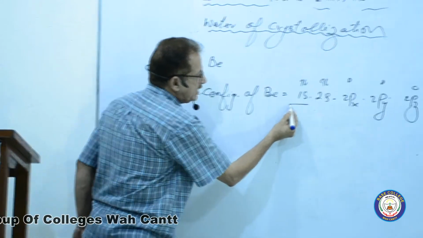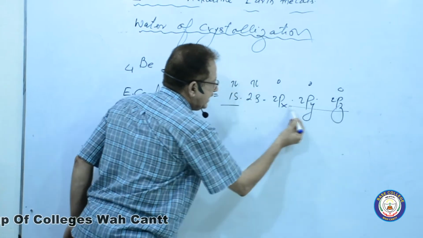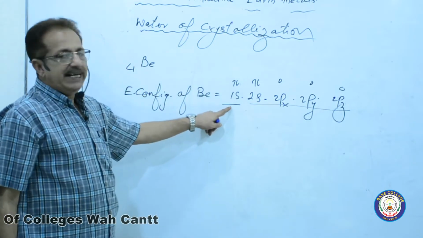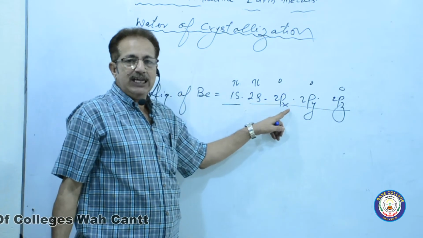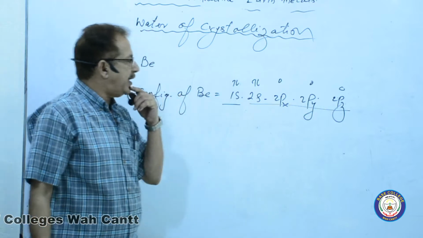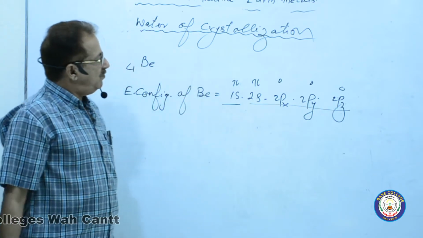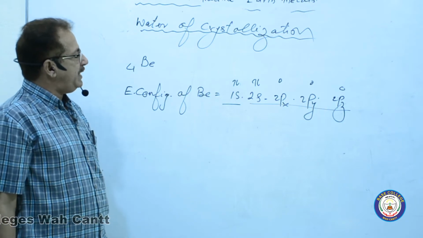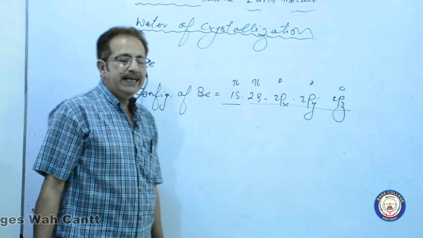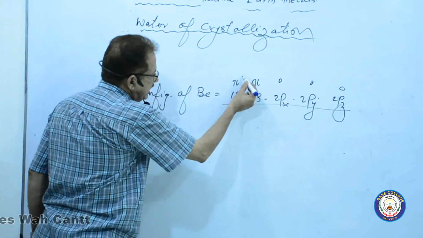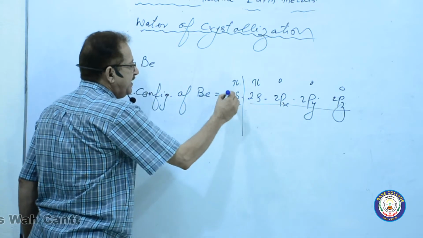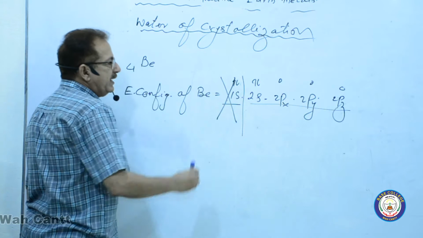That is the first shell, and this one is the second shell, the K shell and L shell. These two shells are available to beryllium. The first one, 1s2, is completely filled, that's why I omit this one.